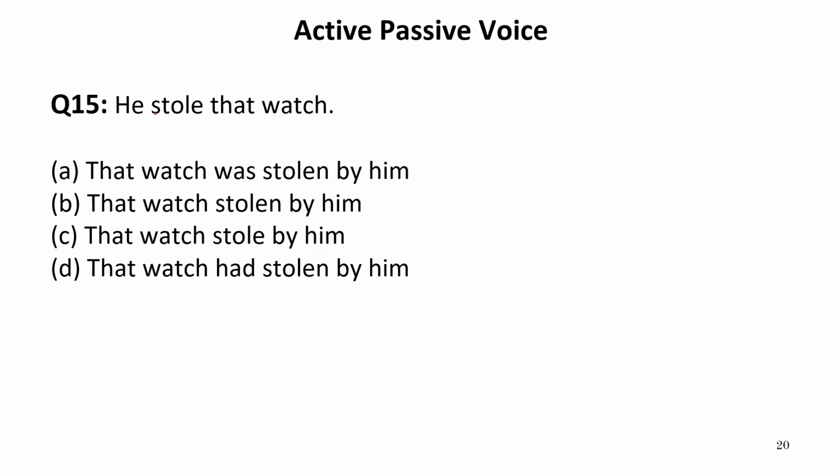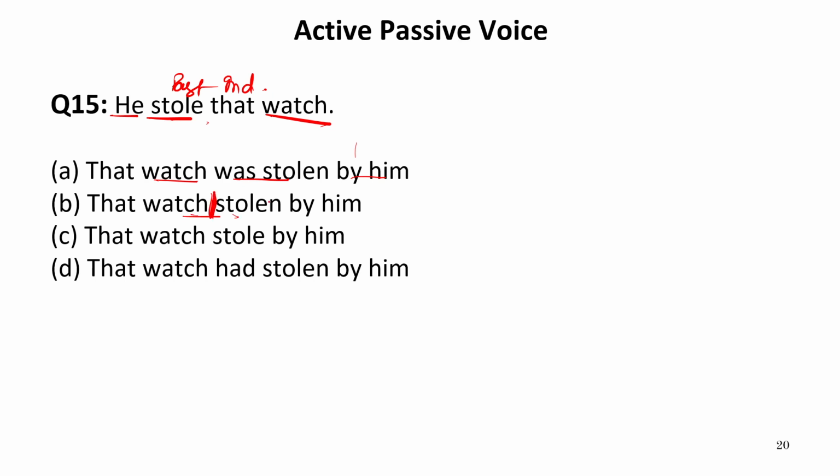He stole that watch. Again, the sentence is in past indefinite tense. So to convert this, we need watch in the subject place and he in the object place in objective case. And stole, which is past indefinite tense, should be replaced with was stolen. So that watch was stolen by him.